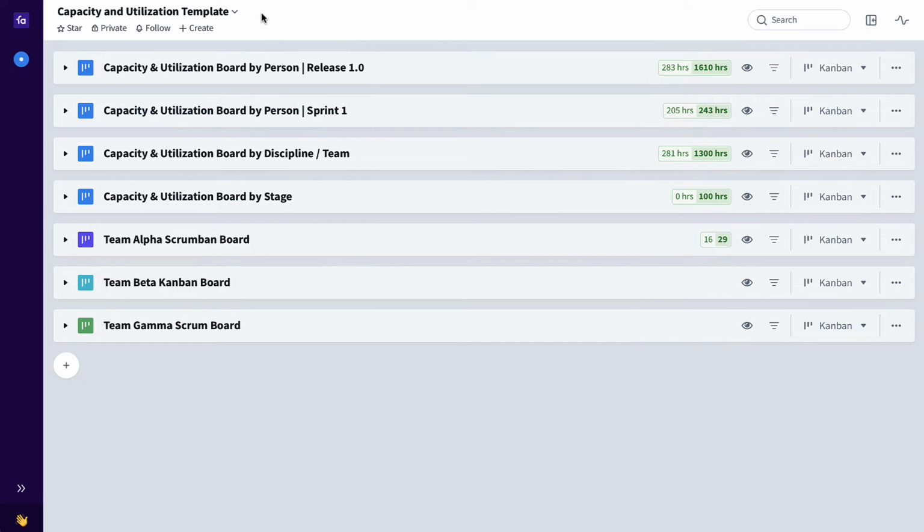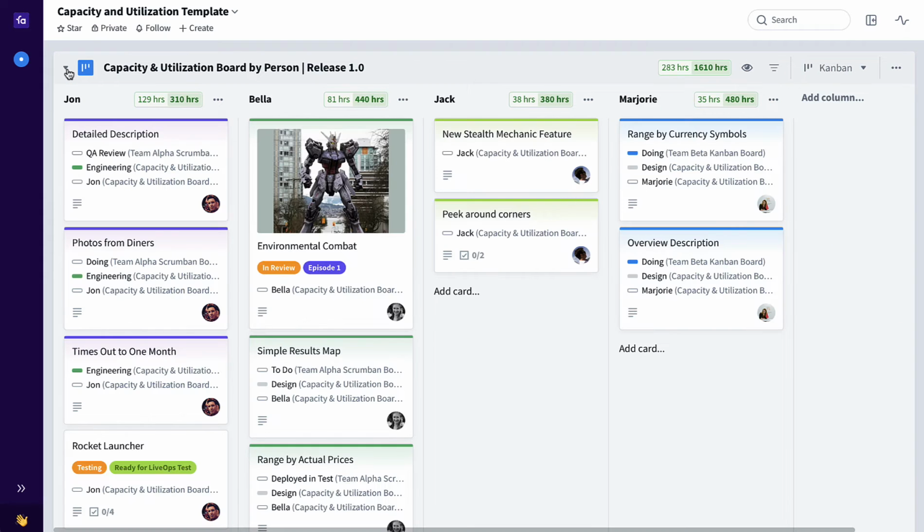Let me walk you through the template. So here at the top of the collection, you can see that we have a board for a cross-functional team per release and also one for a single sprint. So starting here, if I open up one of these boards, the release board, you can see that the team is broken down. Each individual member has their own column.